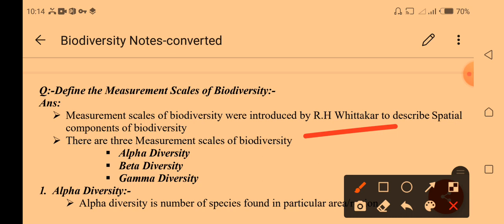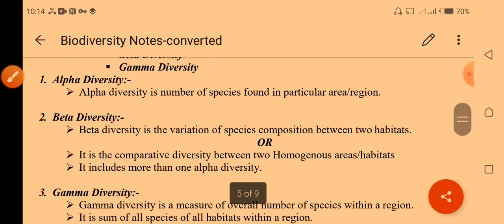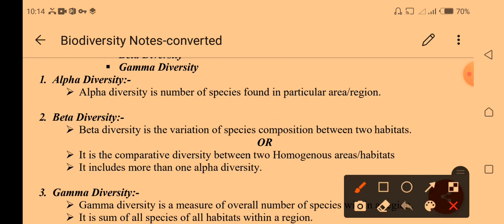Previously we learned the types of biodiversity: species diversity, genetic diversity, and ecosystem diversity. But here you don't need to become confused. This is about measurement scales, meaning we can measure diversity within an ecosystem by using these terms.